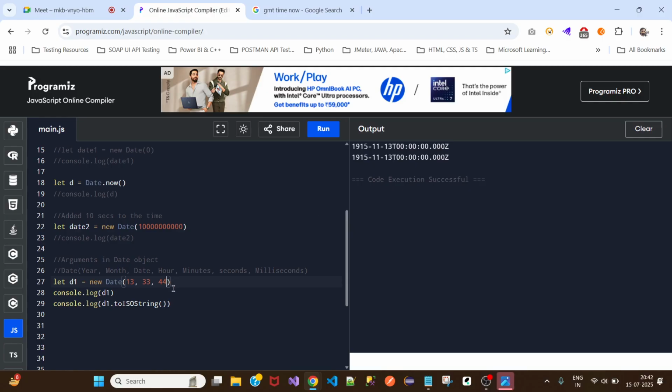Okay, let's do one thing. I'll do the same thing. So year, then the month as 03, then the date as 12, then the hour as 8, then the minutes as 25, then the seconds as 36. Now let me run this and see. Yes. So earlier what I was doing is passing it as a string, so it was unable to take it.